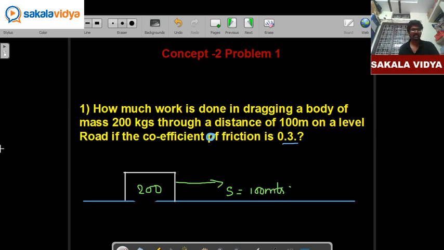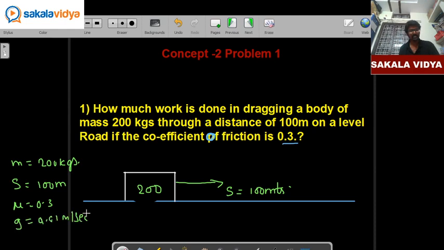So given data is mass is equal to 200 kgs, displacement is of 100 meters, coefficient of friction is 0.3, acceleration due to gravity is 9.81 meter per second square. So what you have to find? Work done. So what is the formula for work done?